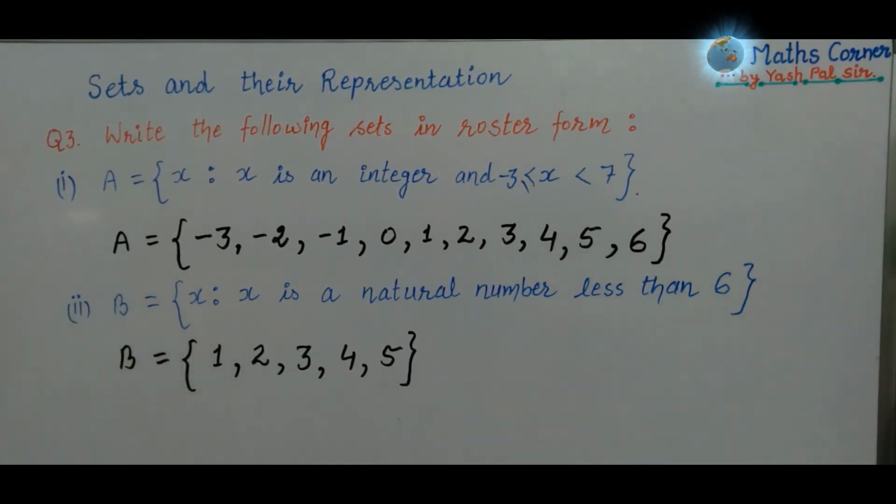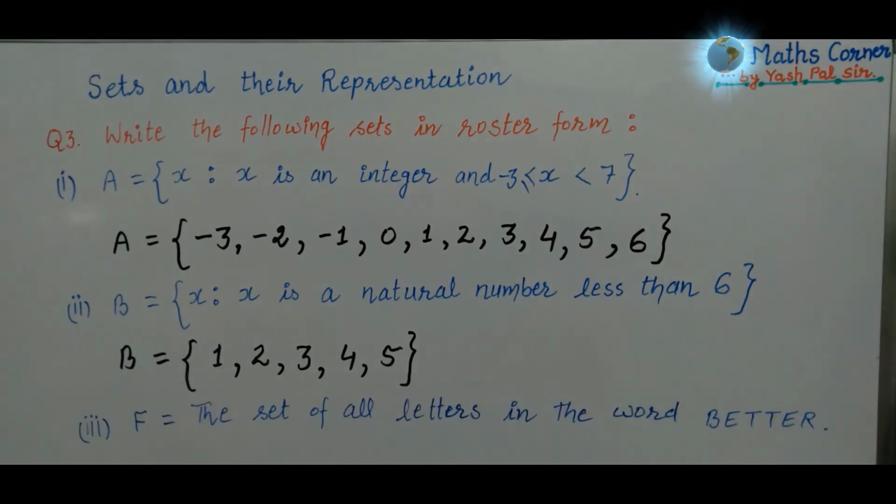I take one more example. Here F is equal to the set of all letters in the word better. So how to write this collection in roster form? We write this way: F is equal to curly bracket all the letters.